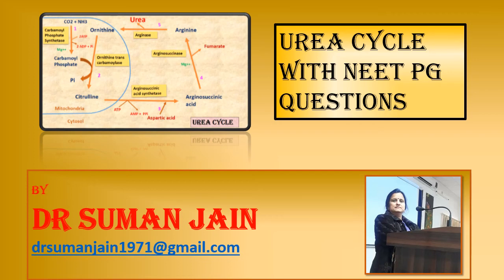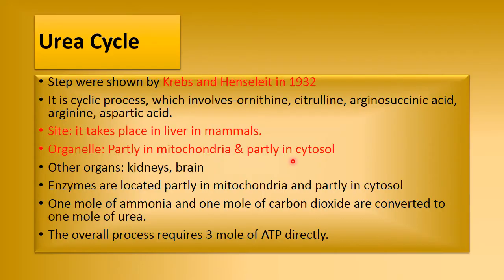Hello students, so today we will see NEET PG questions with urea cycle. The detailed urea cycle I have already made a video and you have done. Now we come with the NEET PG questions and I just brief out the urea cycle. So urea cycle is the cycle where urea is synthesized. It takes place in liver, and now we see the next urea cycle brief.